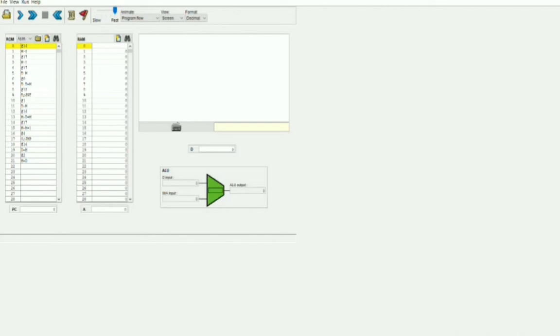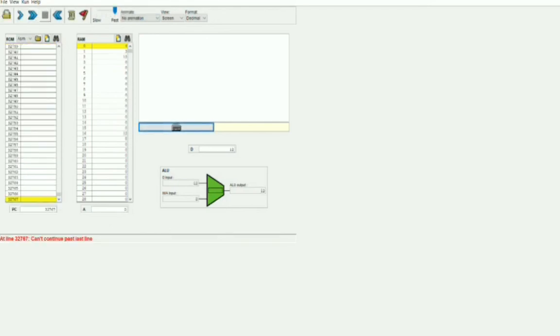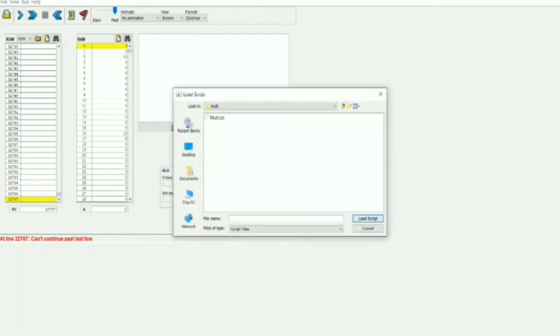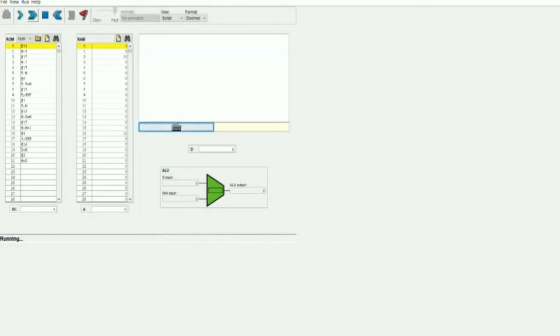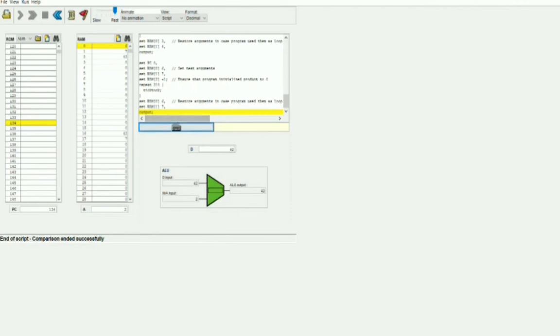In order to test it, we have loaded the program into the emulator, and to test it manually, we enter two random values into the registers. And run. We see that the product of 4 and 312 has been stored in the R2 register. This can also be tested using the test script provided by Nand2Tetris. We see that the test script has been executed without any errors.